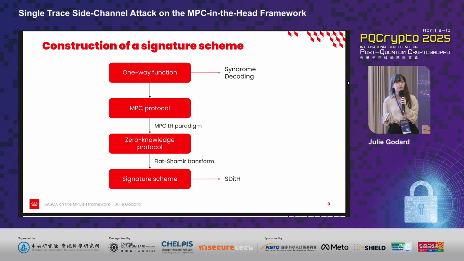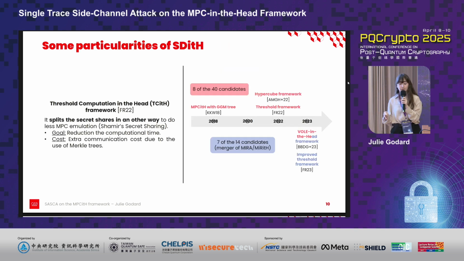Now we just have to apply the Fiat-Shamir transform to get a signature scheme like SD in the head. As I mentioned earlier, the focus here is on SD in the head in its version using the threshold computation in the head framework, also called the TC in the head framework. The main difference in this framework lies in the sharing of the secret. Here we use a linear secret sharing scheme, like Shamir secret sharing.